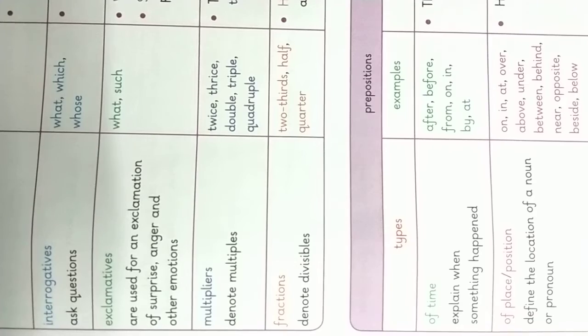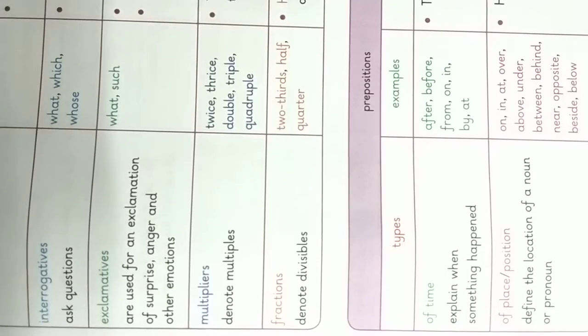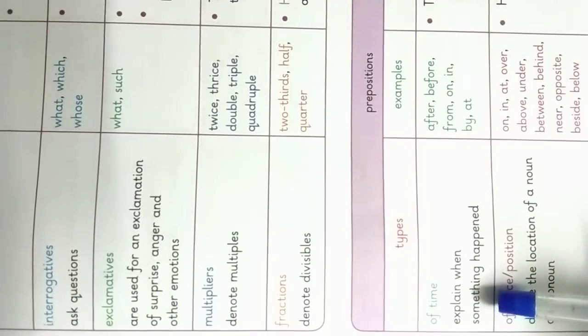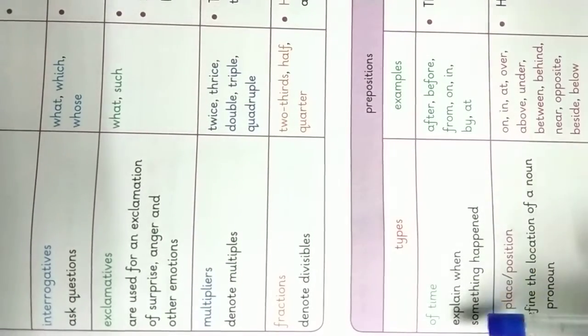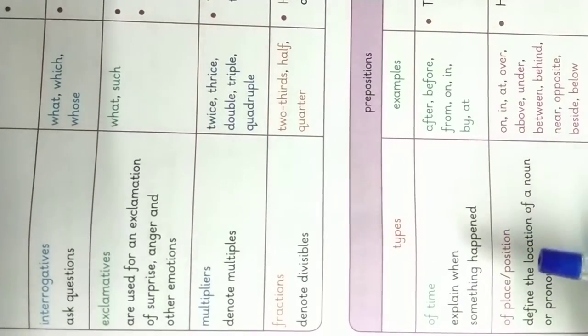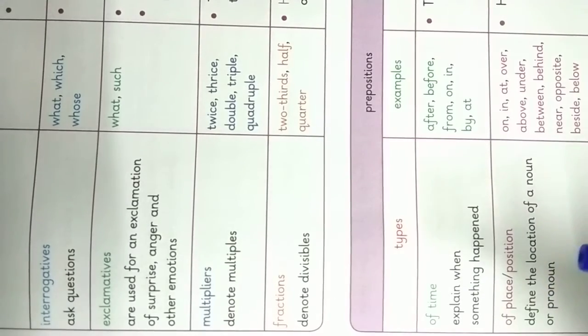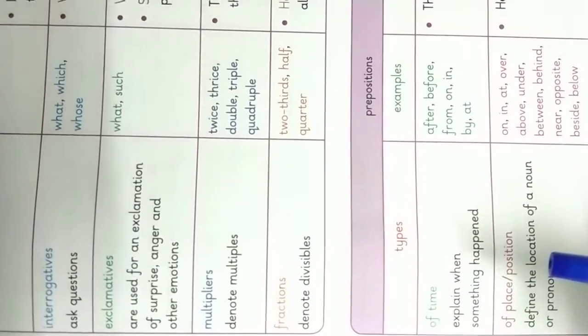In the various types of prepositions, what we see first is the preposition of time. What is the importance of preposition of time? It explains when something happens, when the thing has happened or taken place.